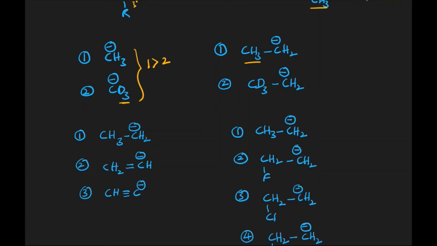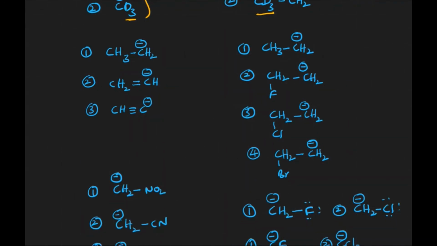Then what do we have to consider here? Here we have to consider only the inductive effect. When it comes to the inductive effect, as we have already discussed, plus I groups generally decrease the stability. Since the CD3 group is a stronger plus I group, the CH3 group comparatively stabilizes the carbanion more than the second one. That's why 1 is greater than 2.